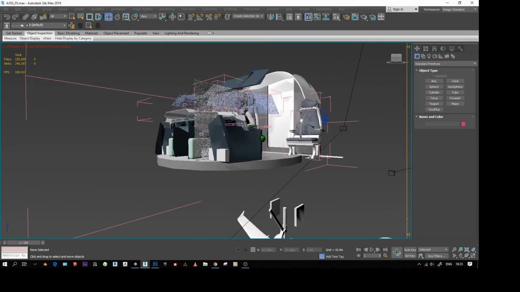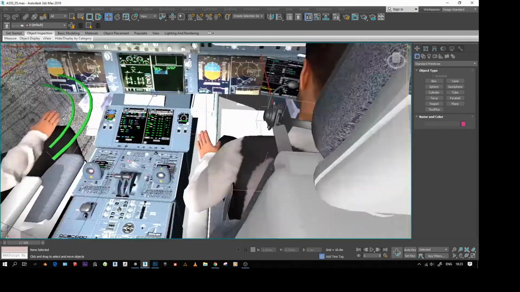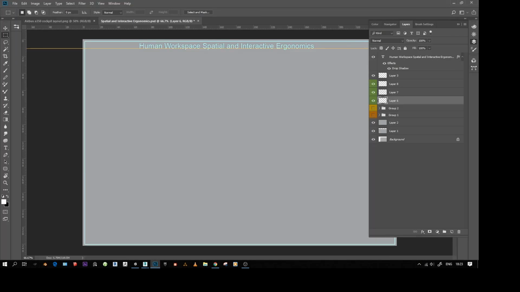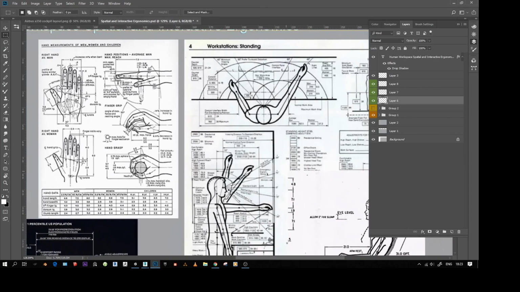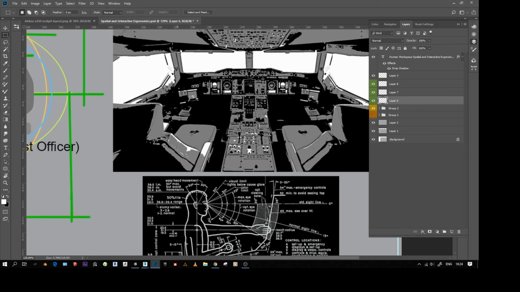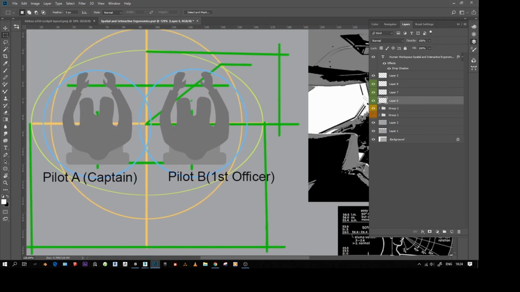I would take it into Substance Painter, which is a high-end texture painting software where you can paint in the metal panels, the nuts, bolts, and UV map all the assets.